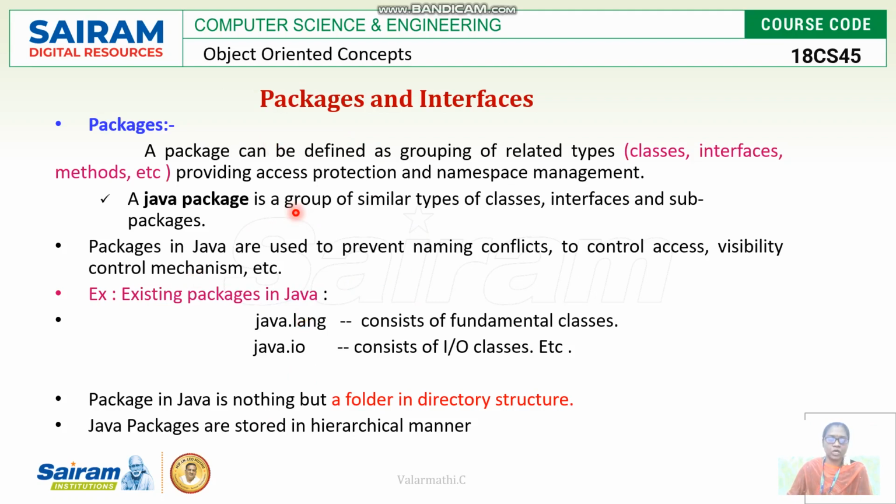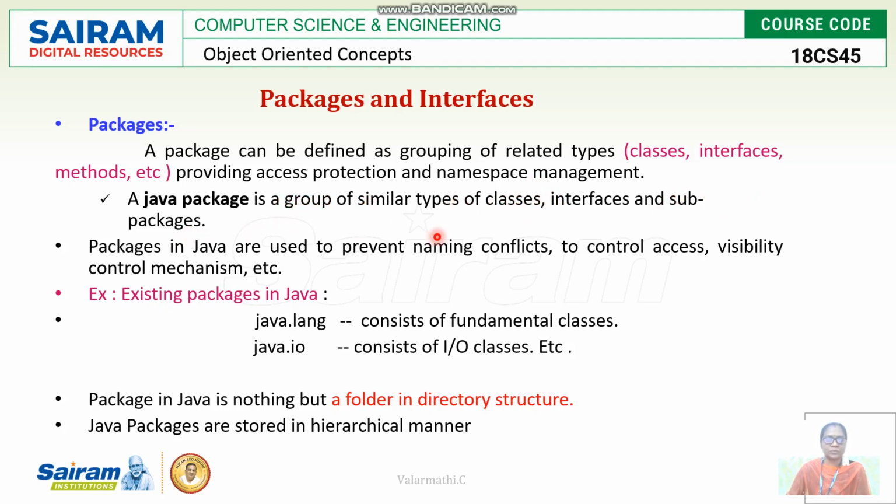Fine. Coming on to packages, a package is defined as a grouping of related types. What do related types mean? It is a grouping of classes, interfaces and methods. Classes, interfaces and methods are combined and put under one name called a package. So a Java package is also a group of similar types of classes, interfaces and sub-packages.